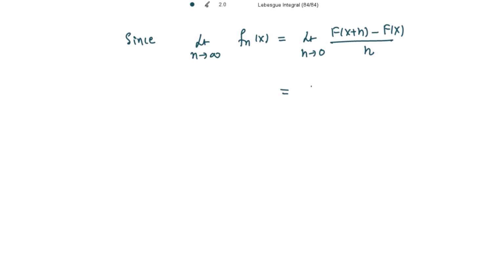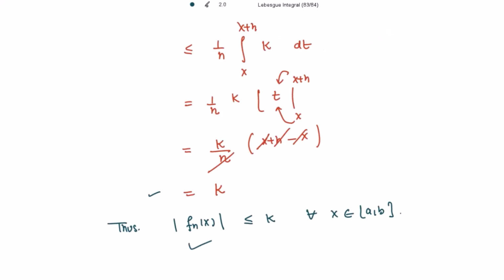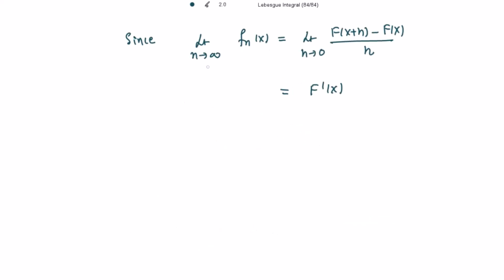And this is nothing but the definition of the derivative F'(x), right? So we have shown that |f_n(x)| is less than or equal to K, it is bounded, and the limit as n tends to infinity of f_n(x) is F'(x). So therefore f_n(x) is tending to F'(x) almost everywhere, right?